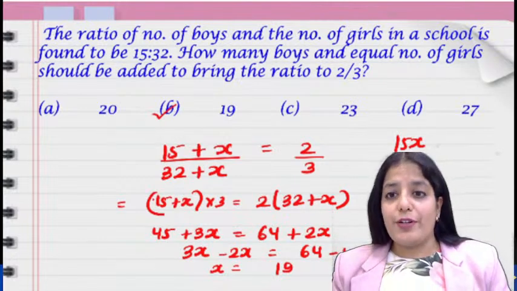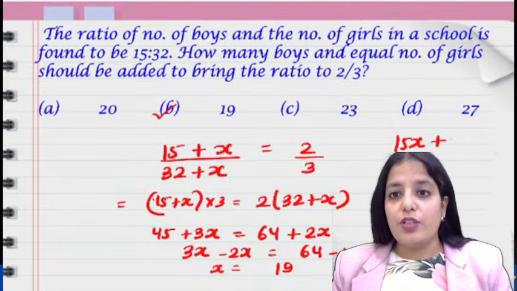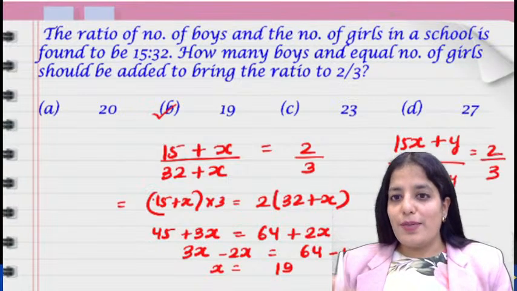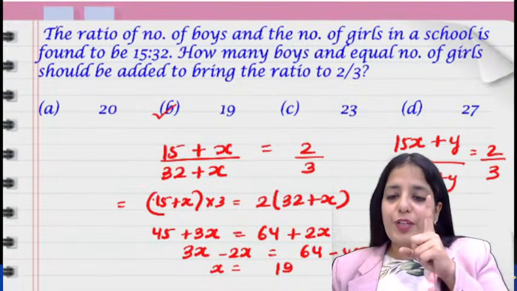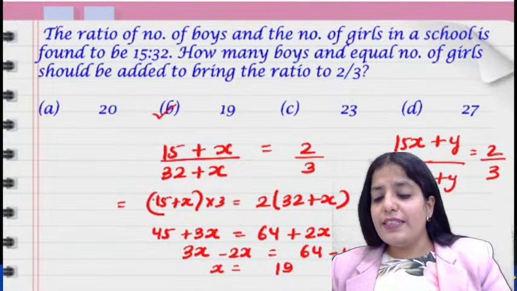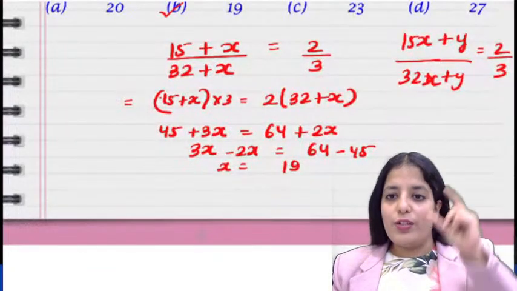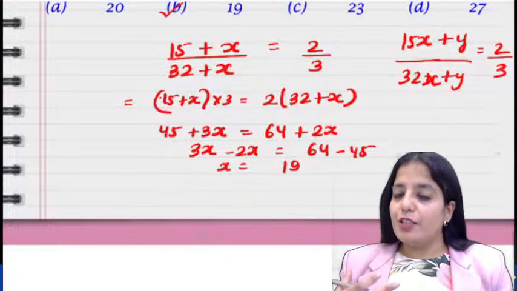Now you are required to add a number. So that unknown number you will assume as 5, and then this is equal to 2/3, right? Now if you cross multiply the entire scenario, you will get one linear equation in two variables. But in order to solve linear equations in two variables, you need two linear equations. Only then you can solve it. So that would be pretty difficult for you to solve.